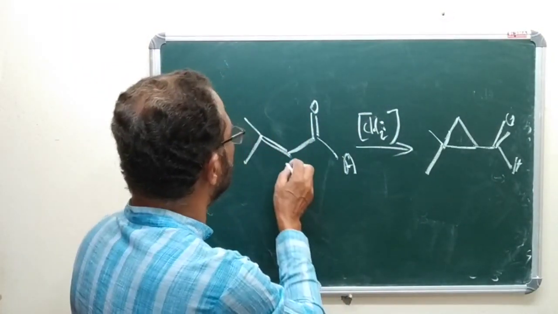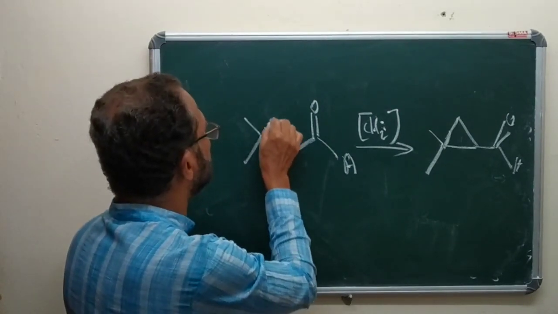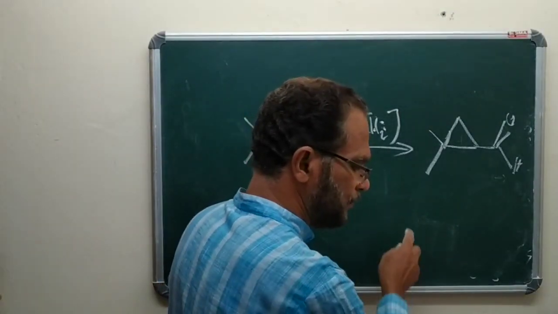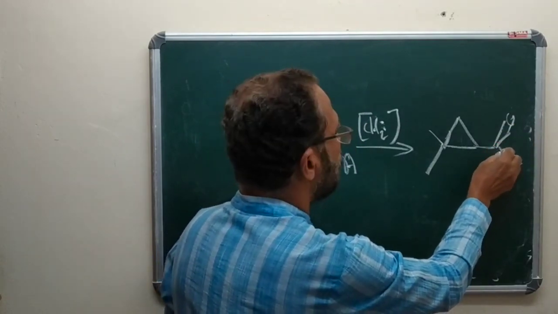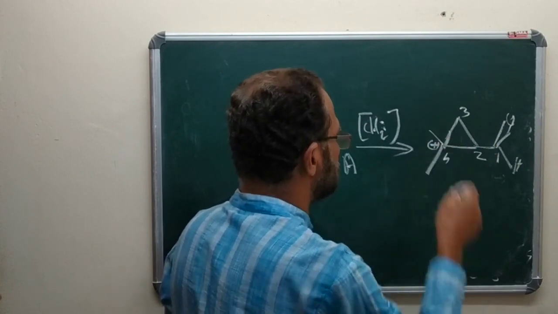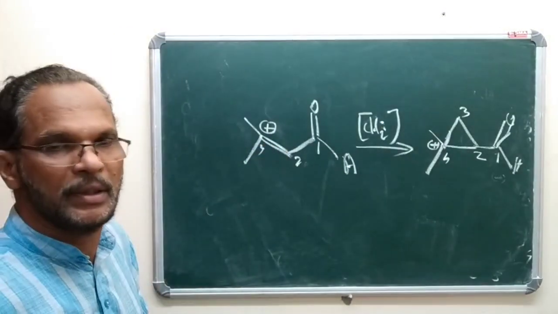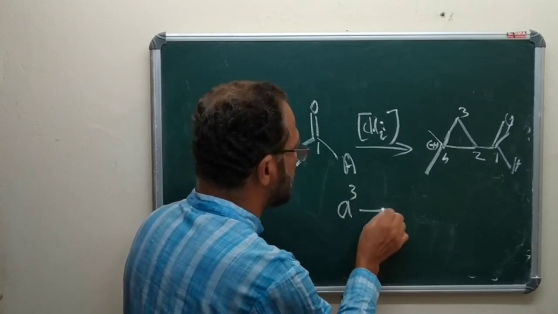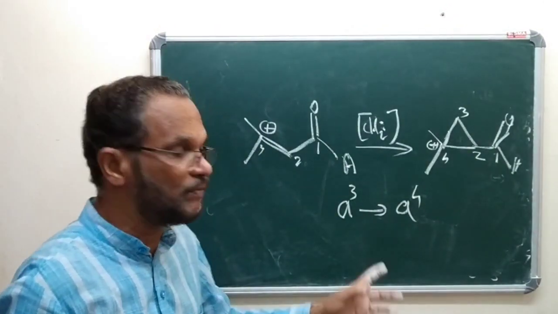Here, say this carries positive charge, and this is 1, 2, 3, 4. This also carries a positive charge. That is 1, 2, 3. So in this specific example, A3 is converted into A4.